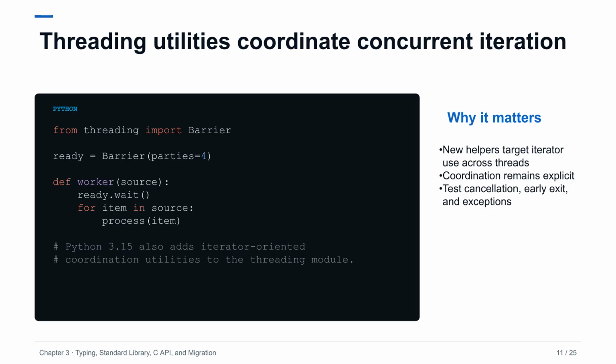The threading module adds utilities for iterating concurrently, reducing the amount of queue and synchronization scaffolding applications must write. The precise API should be learned from the final library reference because concurrency details matter. Regardless of helper, test what happens when one iterator ends early, a worker raises, cancellation arrives, or the consumer stops reading. A shorter interface is valuable only when ownership and shutdown behavior remain explicit.